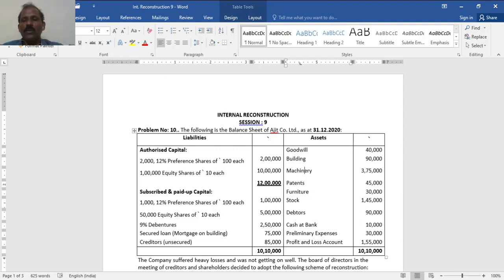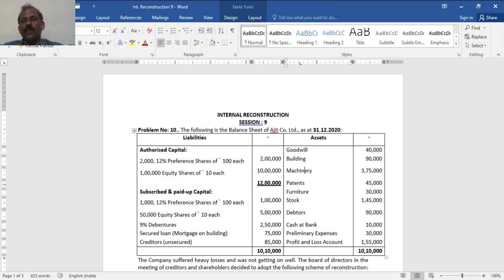Assets: goodwill 40,000, building 90,000, machinery 3,75,000, patents 45,000, furniture 30,000, stock 1,45,000, debtors 90,000, cash at bank 10,000, preliminary expense 30,000, profit and loss account 1,55,000.